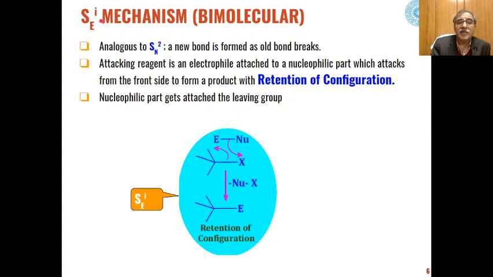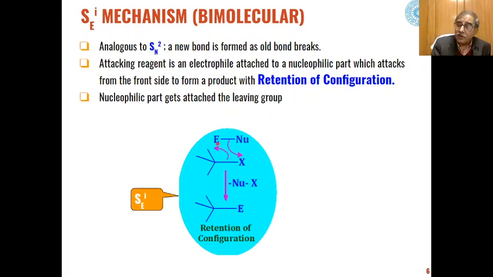Then there is the SEi mechanism. This is also a bimolecular mechanism, similar to what you have seen in bimolecular nucleophilic substitution. Here the attacking reagent is an electrophile attached to a nucleophilic part, which attacks from the front side to form a product.